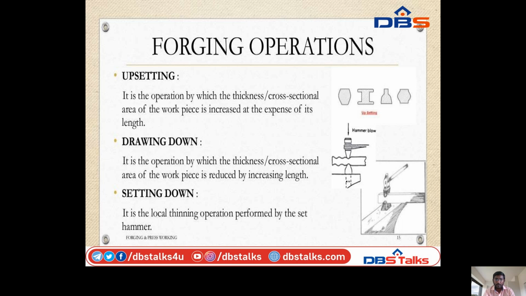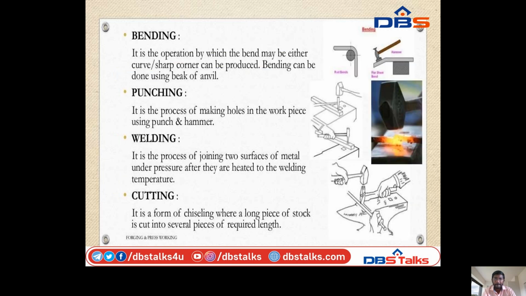Next, setting down. It is a local thinning operation performed by the set hammer. Bending.